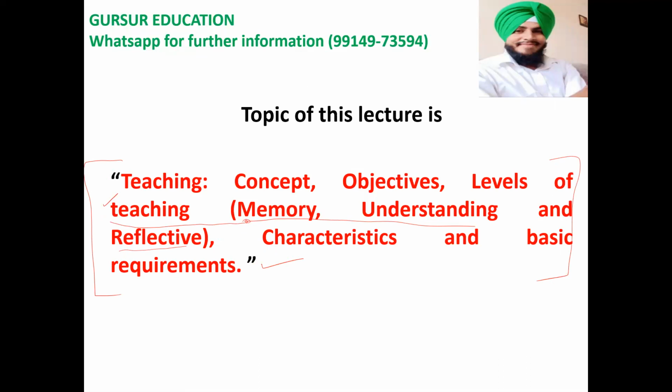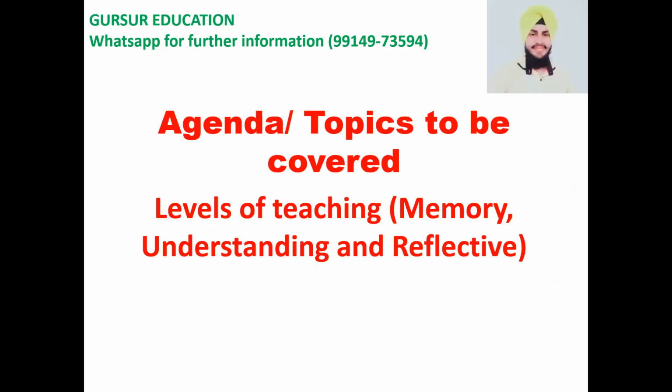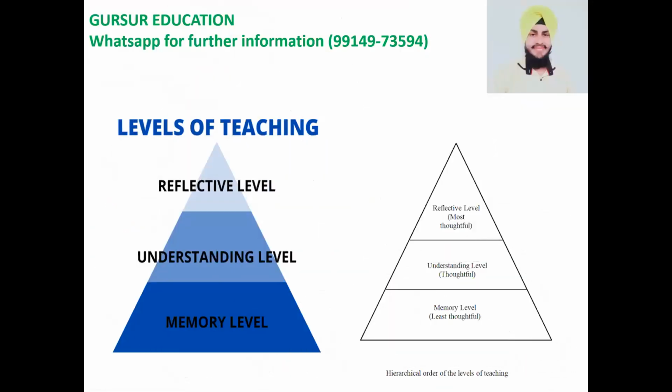I shall explain each and everything, and we shall take suitable examples to teach you. So there are three levels of teaching. The first one is memory level, the second one is understanding level, and the last one is reflective level. Okay, the memory level is the very first level, second is understanding, the third is reflective level. I shall give you suitable examples. There shall be three examples to show you the complete concept of the levels of teaching.